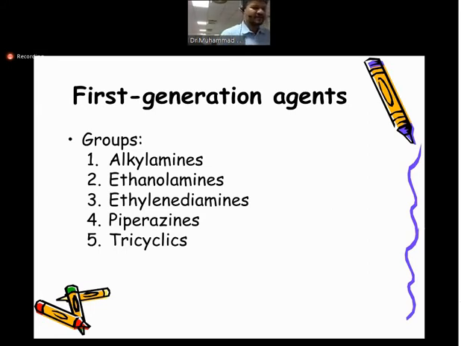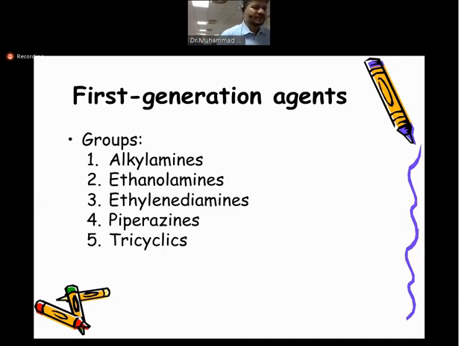The basic difference I have already explained to you is that the first generation has a short duration of action and more sedating effects, whereas the second generation has a long duration of action and less sedating effects. So this is the basic difference. The other thing is that you should remember the names of the drugs and their individual uses.